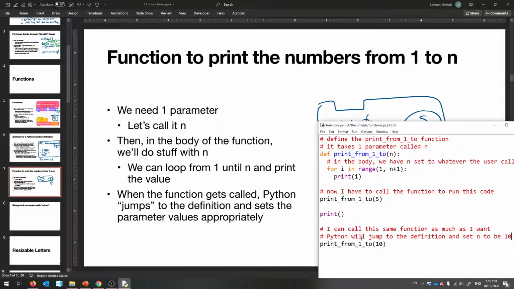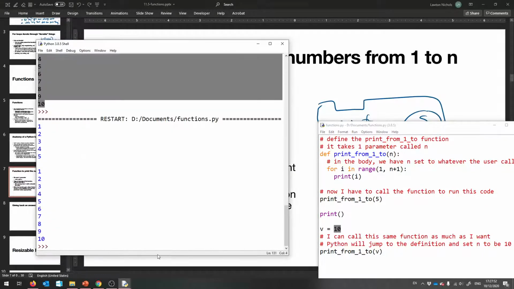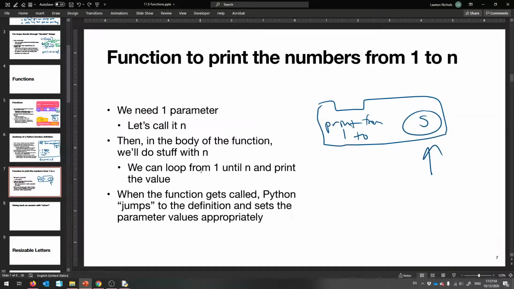So let's do that as well. We'll say, all right, v equals 10. I can call this with v. And it'll just set n here to be whatever v was here, and it was 10. So nothing really changes. Okay? That's all. So that's printing from 1 to n.